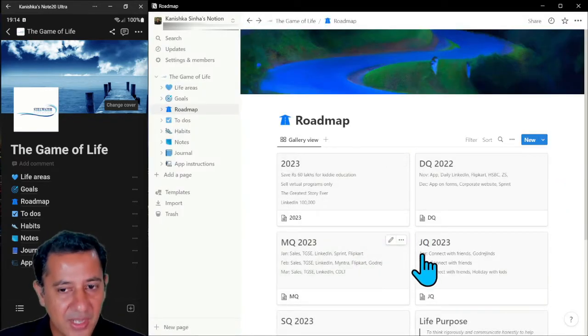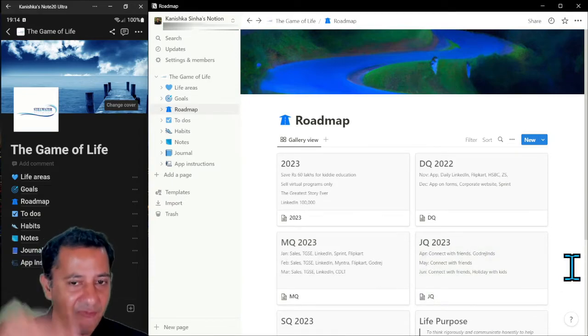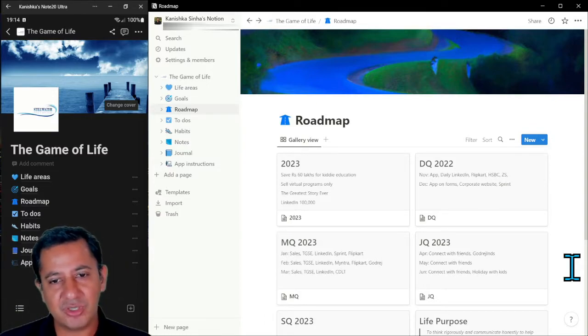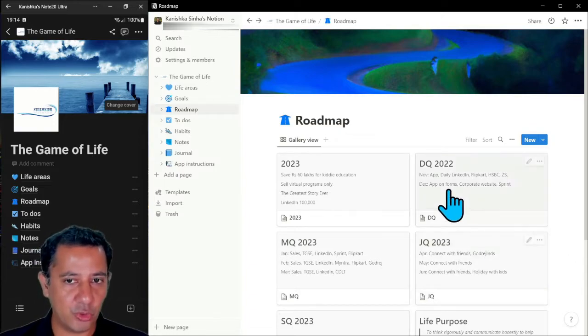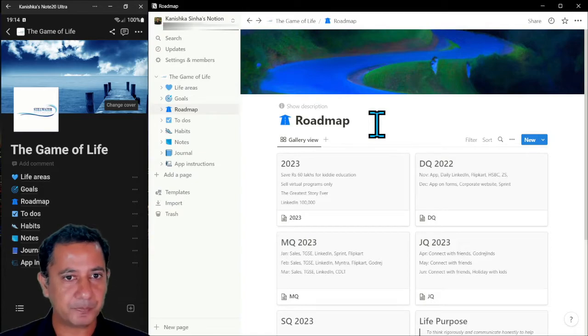So month by month, I complete this. And so now I have a clear idea that every single month, what am I doing? January, I'm doing this. February, I'm doing this. It's not like I'm just doing the same thing every day, day on day. I have a very clear roadmap for where I'm going. Or at least I'd like to believe that. That's something that I found quite useful.